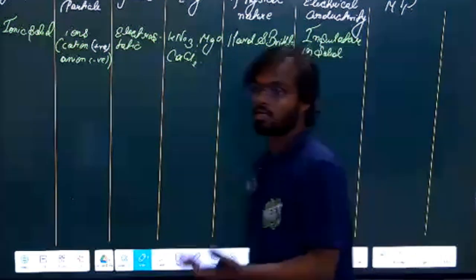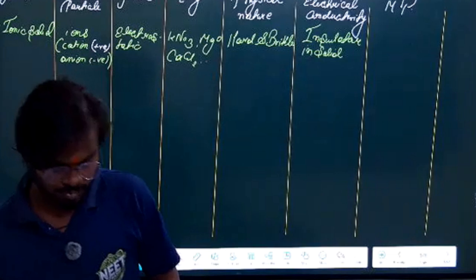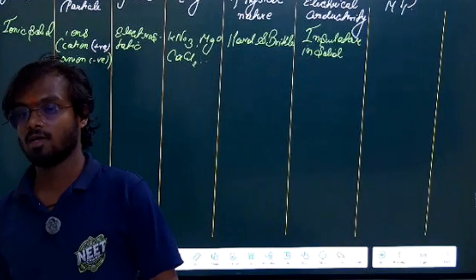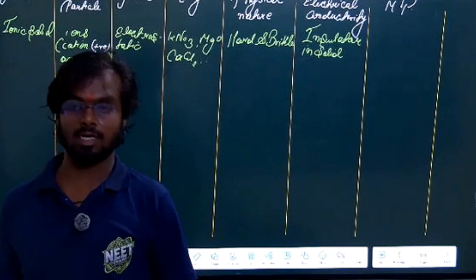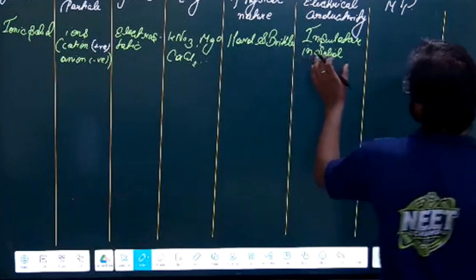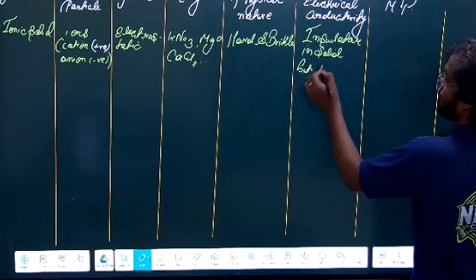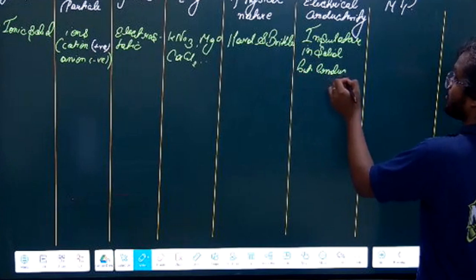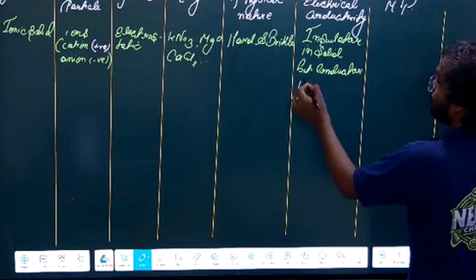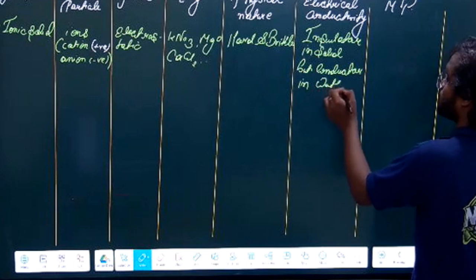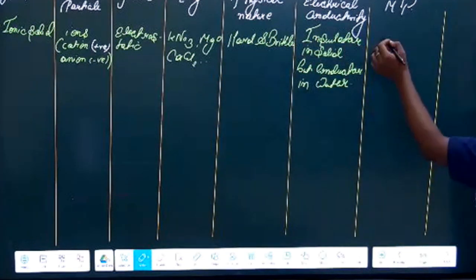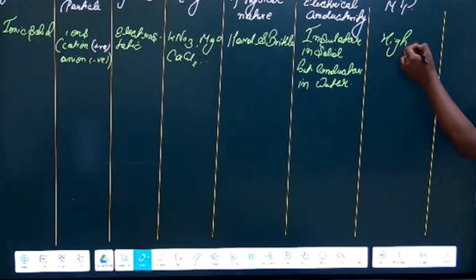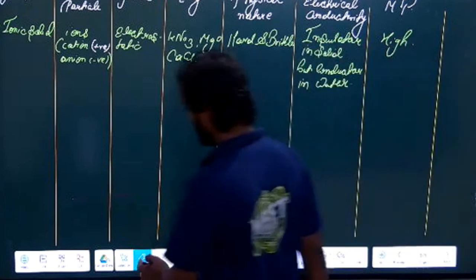That we will discuss in chemical bonding, when we study how a compound conducts electricity. So insulator in solid, but conductor in liquid, in water, because it undergoes hydration. Second is melting point. As the force is strong and it is hard, it will have a high melting point also, right? Clear? This is about the ionic solid.